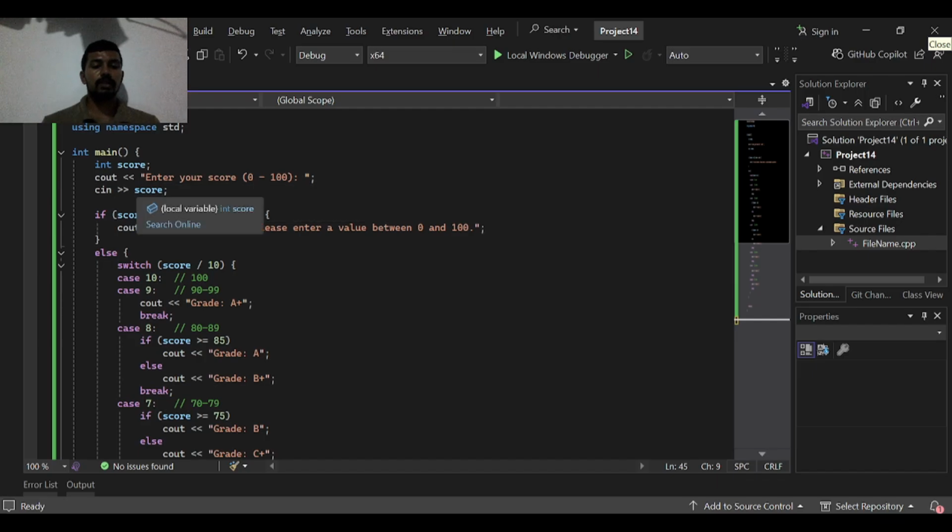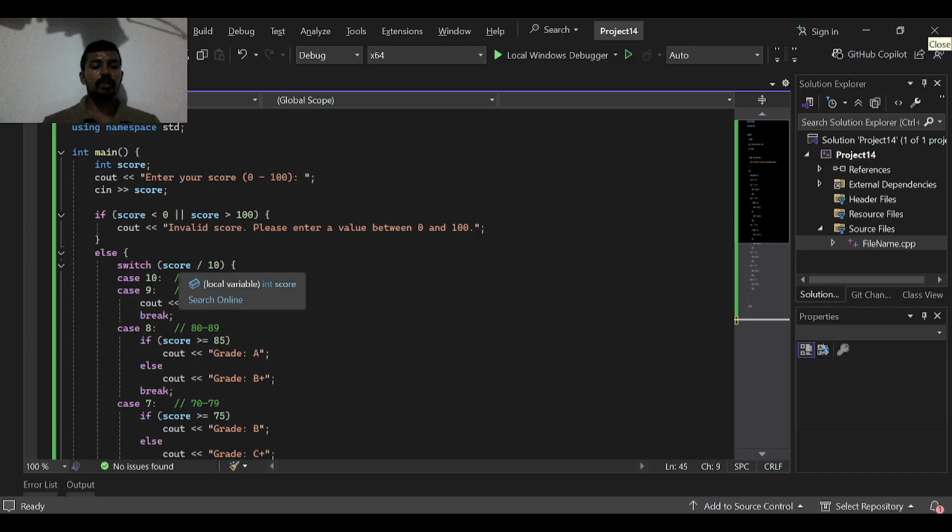Then we ask the user to enter a score between 0 and 100. If the score is less than 0 or more than 100, we show an error message.